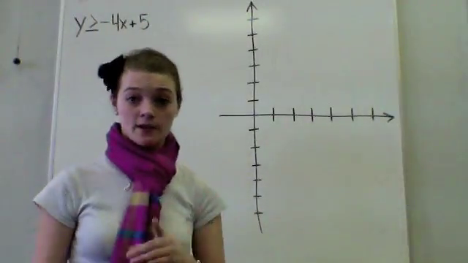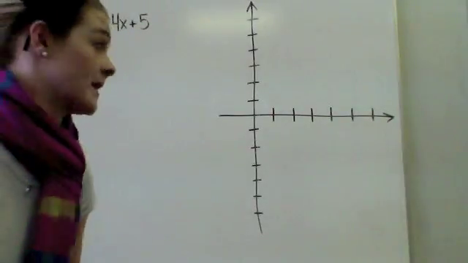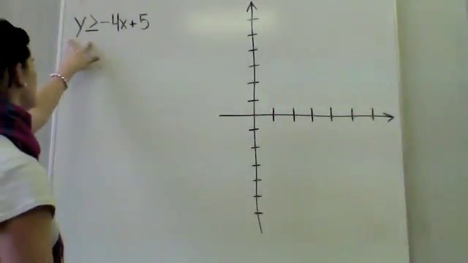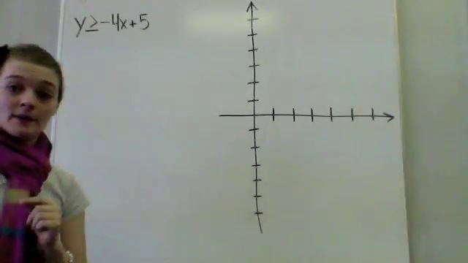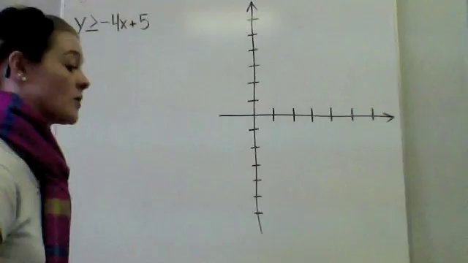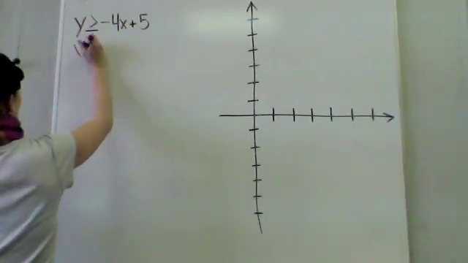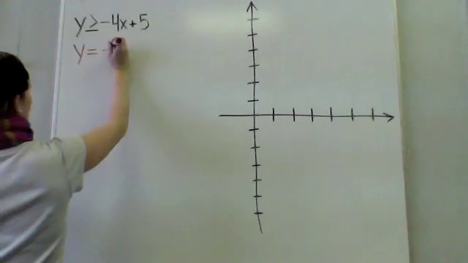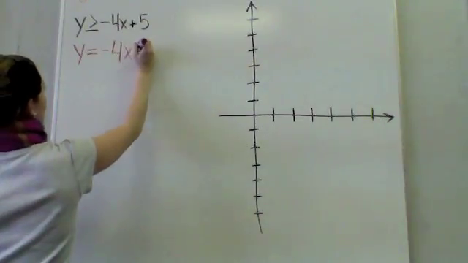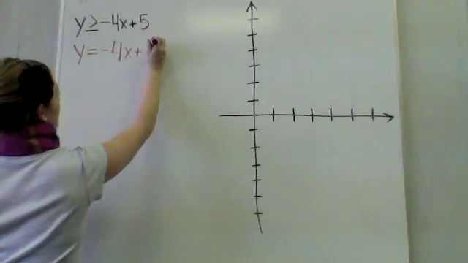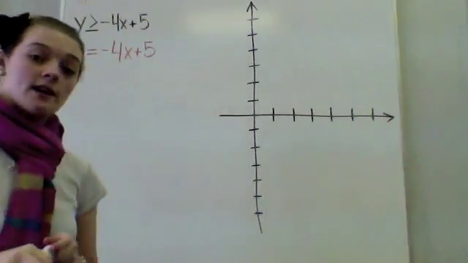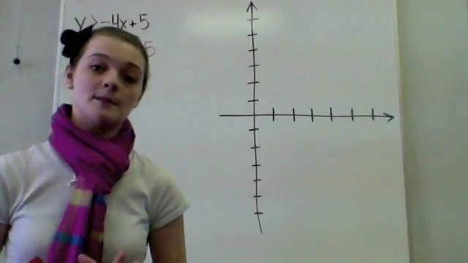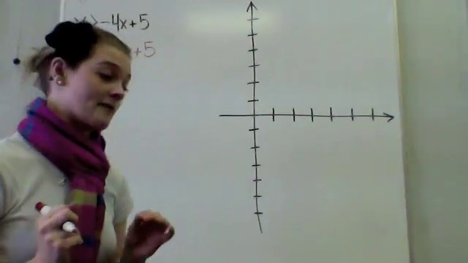Alright, we're going to do another inequality before getting into systems of inequalities. This time we are given y is greater than or equal to negative 4x plus 5. The first thing we need to create is our border equation, where I just take away my inequality. So I'm really graphing the equation y equals negative 4x plus 5. Just like before, I'm going to go through the same exact process where I plot some points and graph.